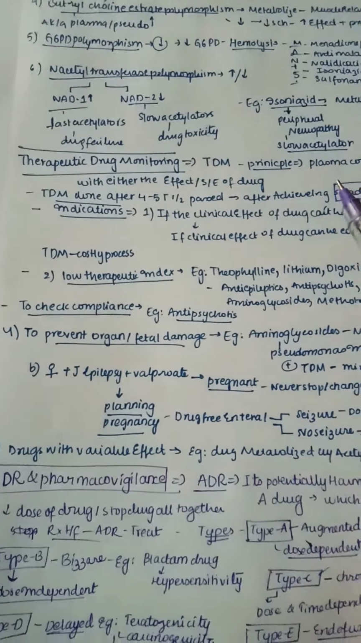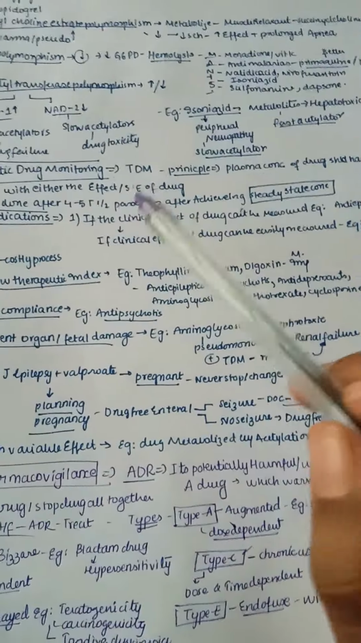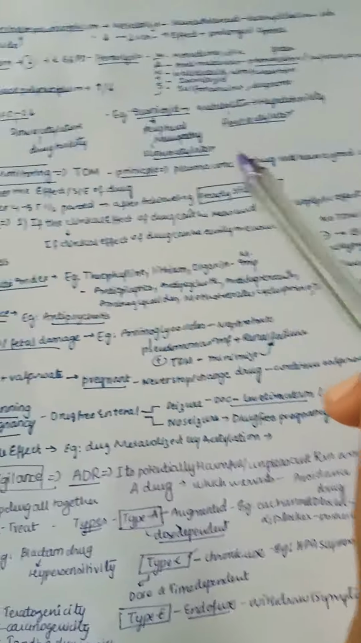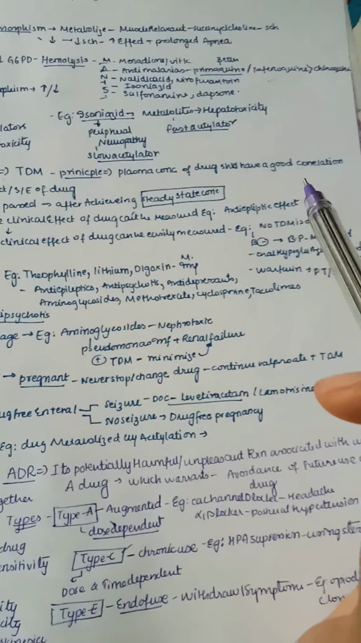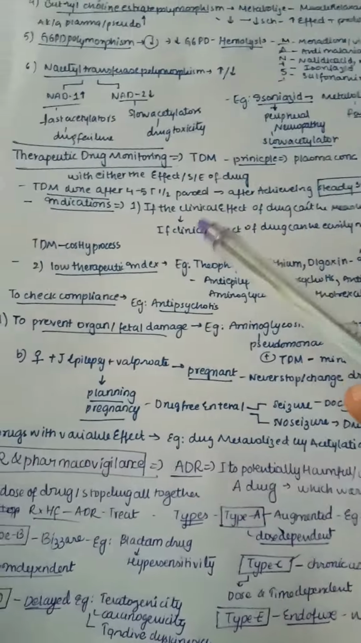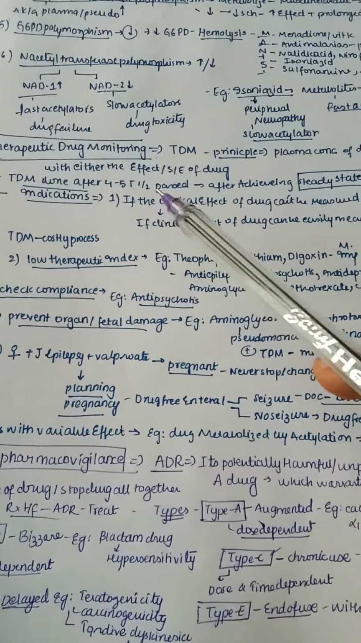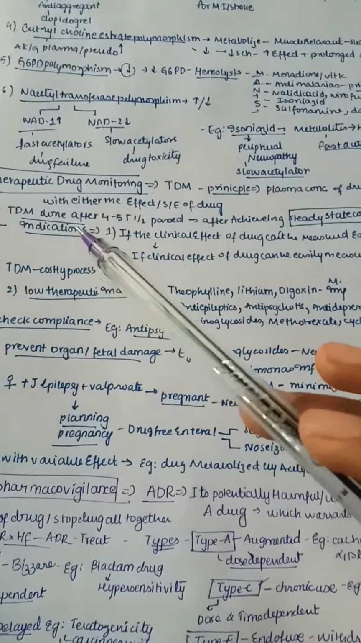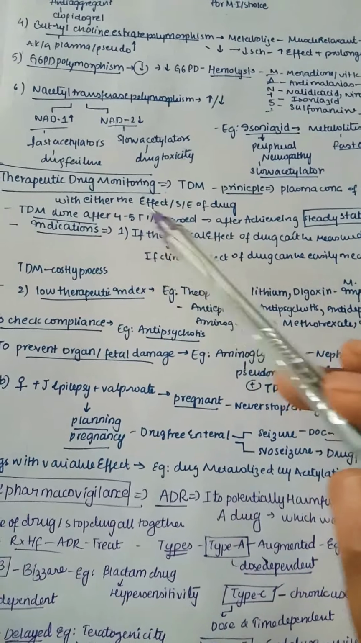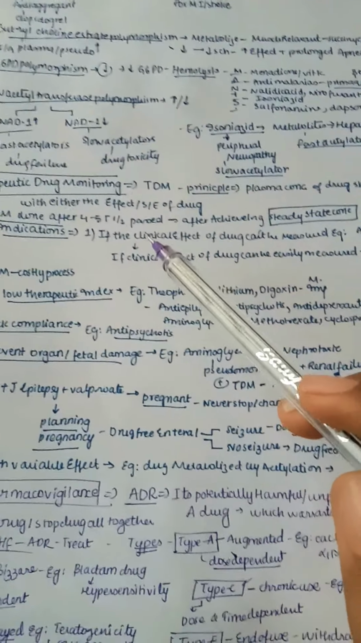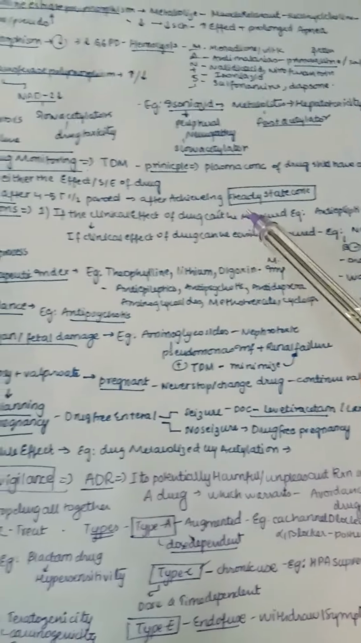Next, moving on to therapeutic drug monitoring. What is this? This is also short-formed as TDM. Its principle is that the plasma concentration of the drug should have a good correlation with either the effect or the side effect of the drug. So TDM is done after 4 to 5 half-lives have passed, that is, after achieving steady state concentration.